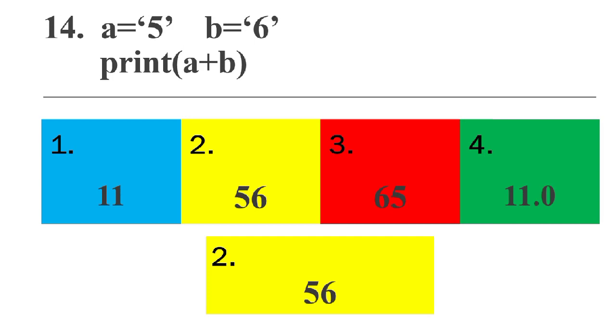So here there are two variables, A, B. A is having 5 in single quotes, B is having 6 in single quotes. Both are strings. So when you use plus between two strings, that is concatenation operation. So 5 and 6 will not be added, they will be concatenated. That means 6 will be placed next to the 5. So the answer is 56.